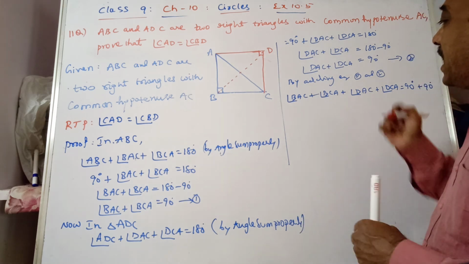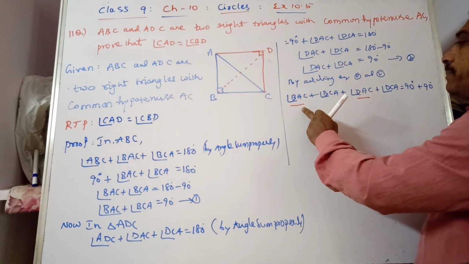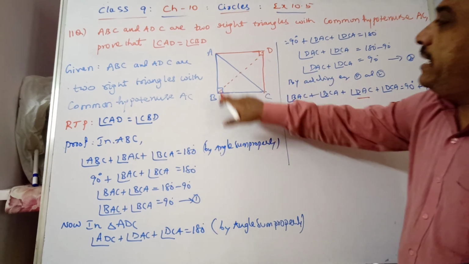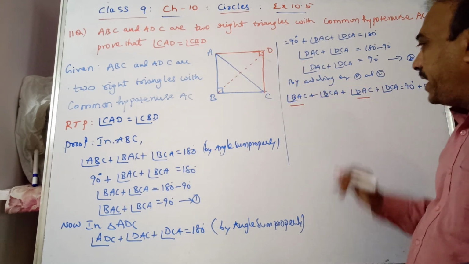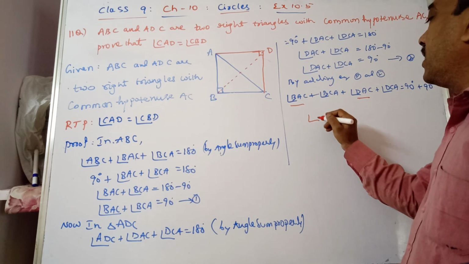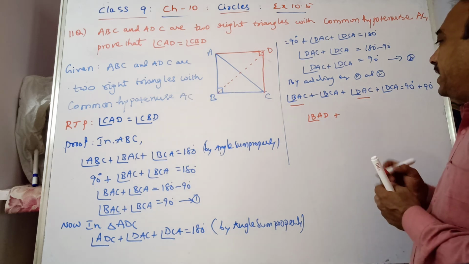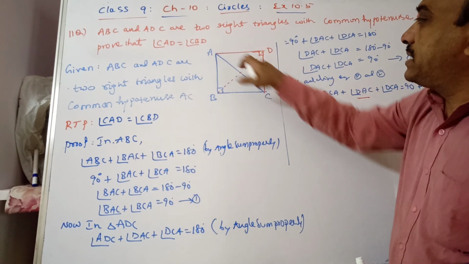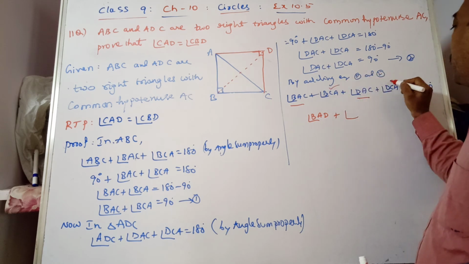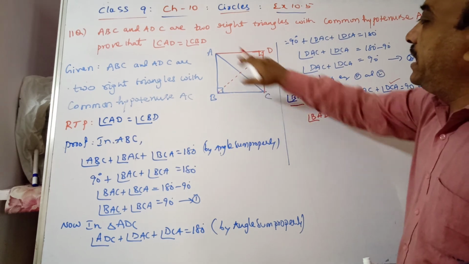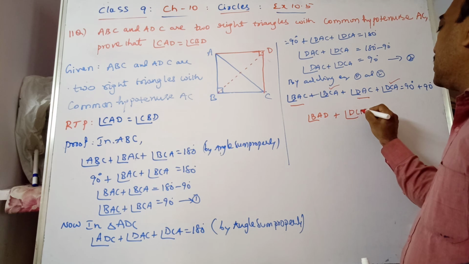Now angle BAC plus angle DAC together give you angle A, or angle BAD. Now BCA and DCA together give you angle DCB.